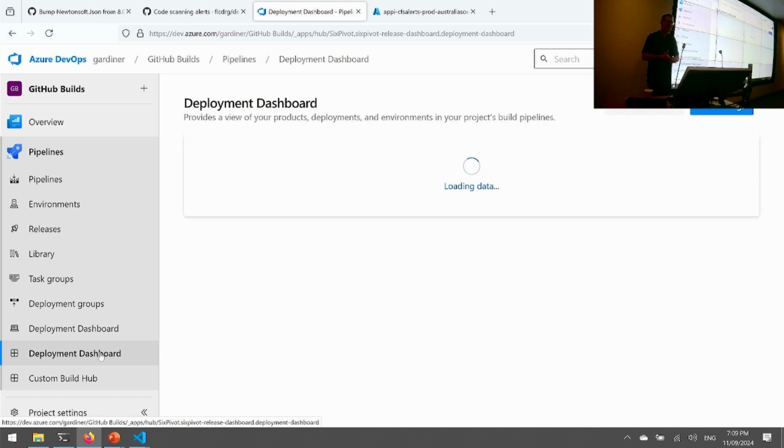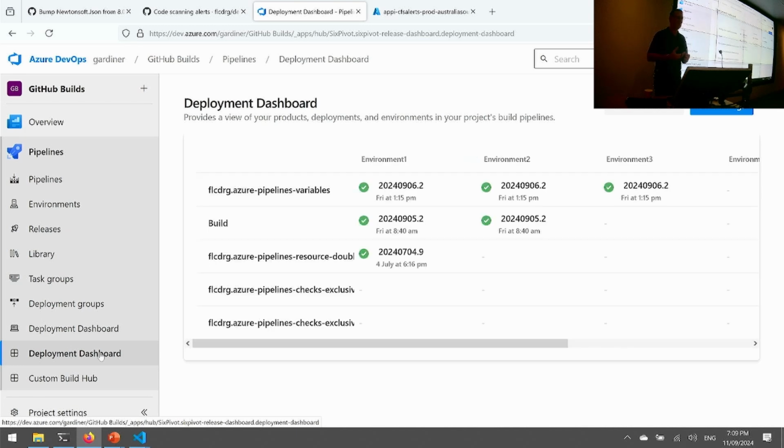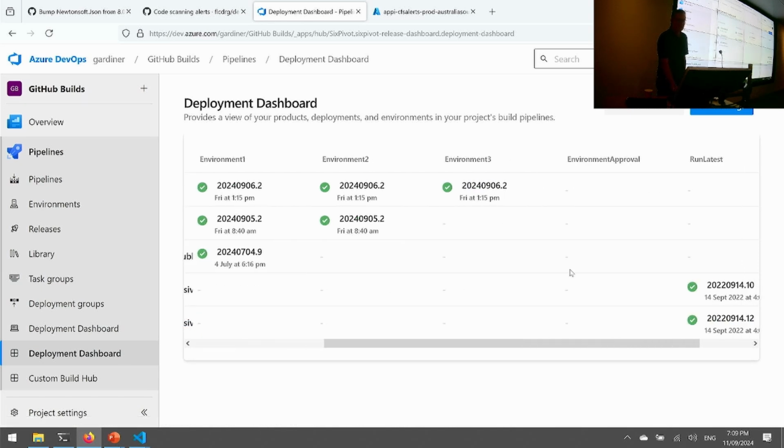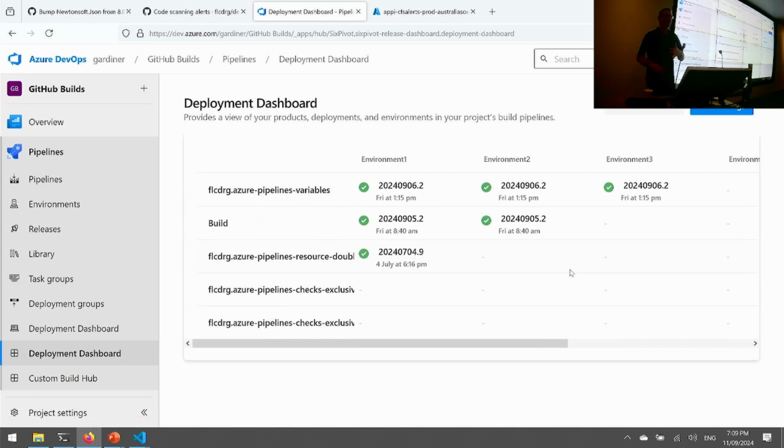So this is actually an extension that some of my colleagues and I worked on initially as a bit of a hackathon project, because we'd had this problem. We worked with clients and we wanted to use the YAML pipelines, but we didn't have a way to visualize where things were deployed and what versions they had. So we worked on this a couple of years ago, and then more recently, we thought, actually, let's polish this up and get it out there so people can use it. So we did that. It's now in the marketplace. You can install it on your own Azure DevOps install. And that's exactly what it does.